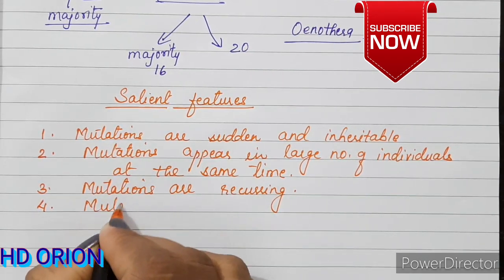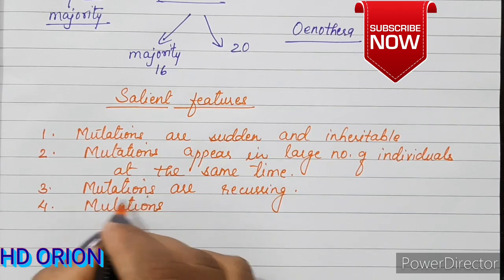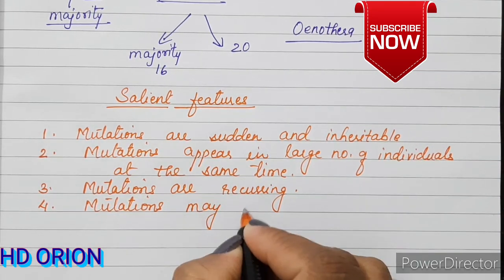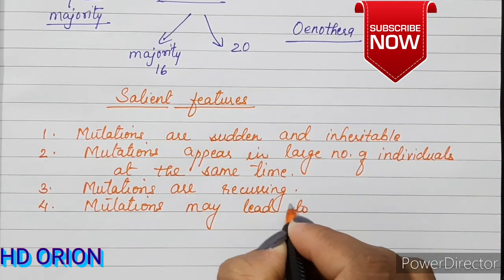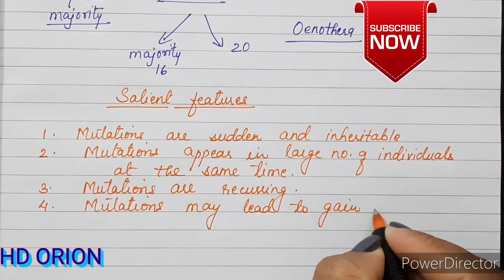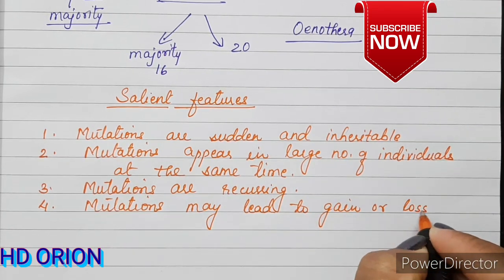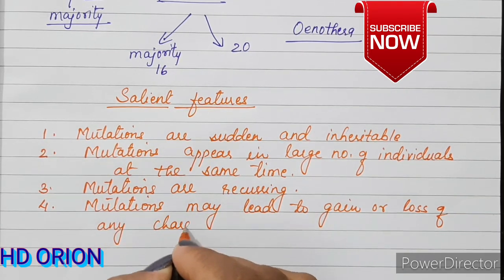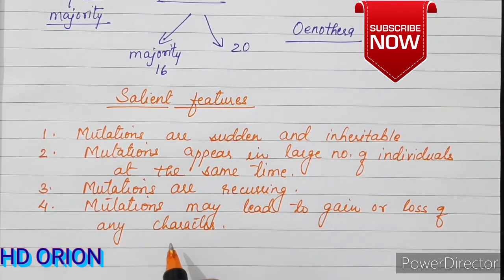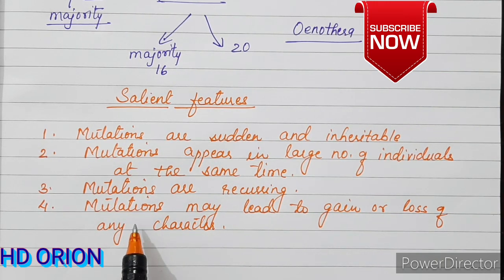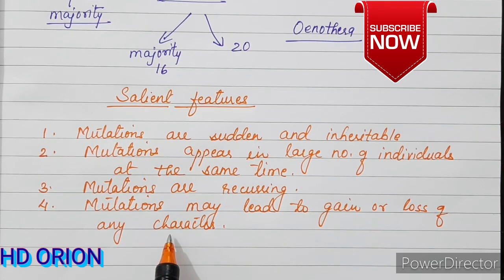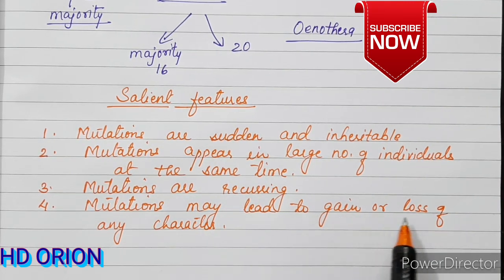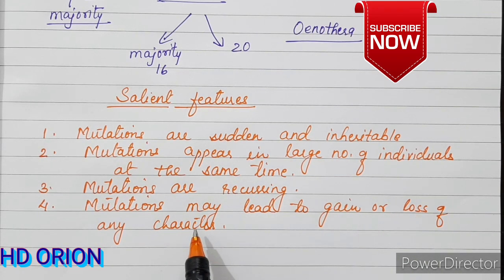Mutations may lead to gain or loss of any character. Now we know that characters are ruled by genes, and since mutations are taking place in the genetic material, the genes may get altered, the sequence may get altered. This may result in either the gain or the loss of a particular character.